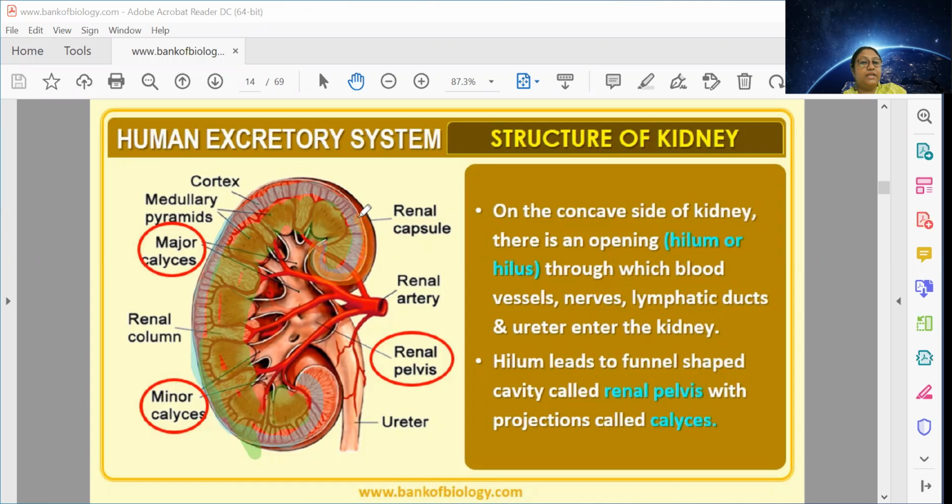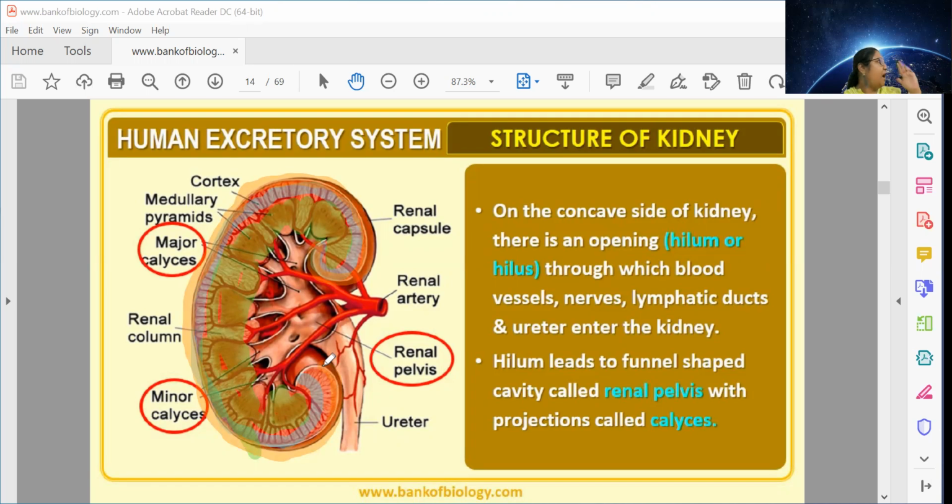Can you see this glossy area which is covering the kidney? When you look into a kidney, it has a very glossy finish, and that is due to the covering of the kidney which is called the capsule.